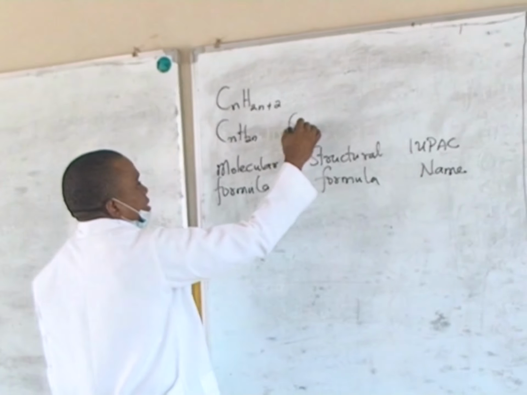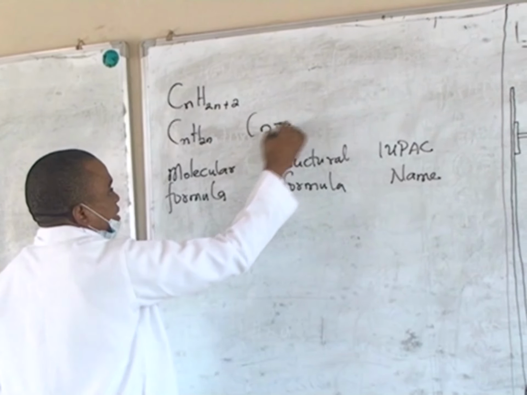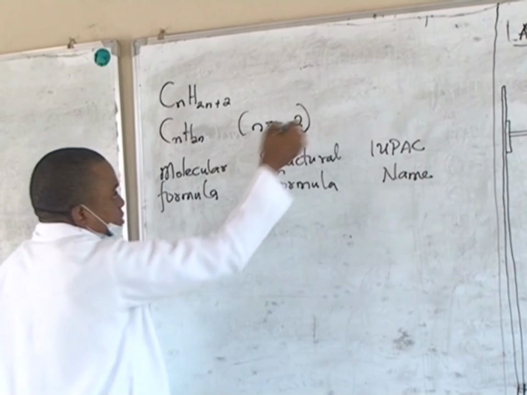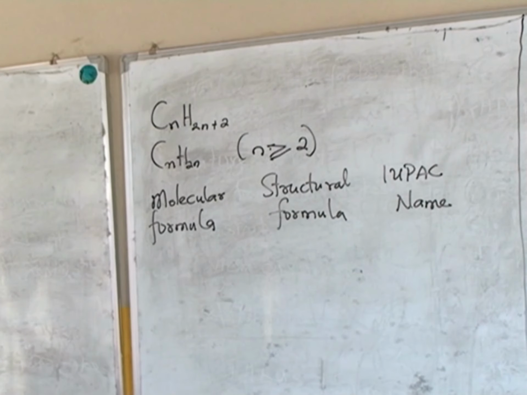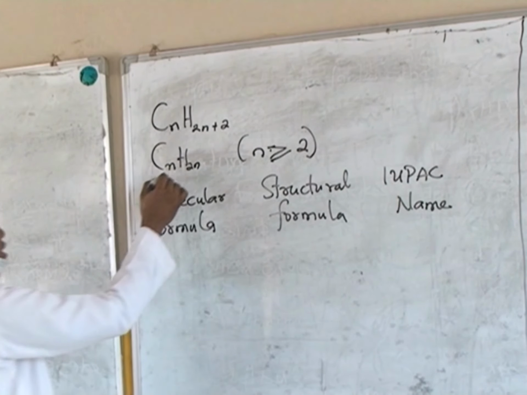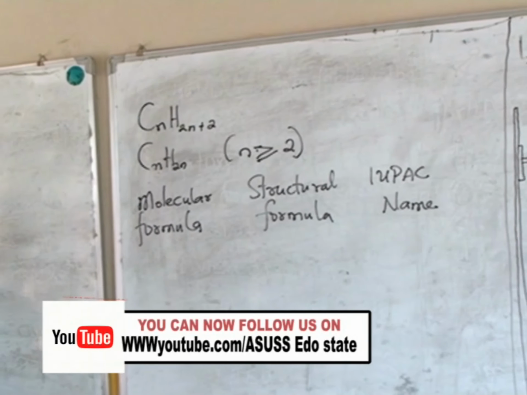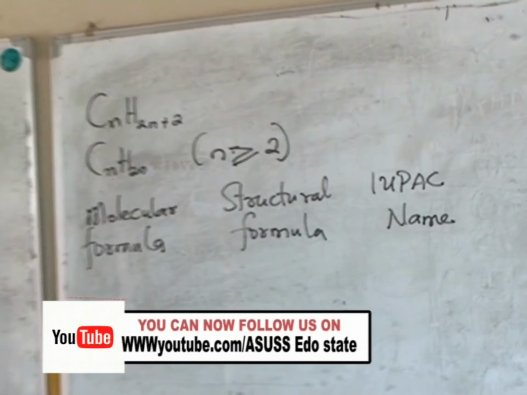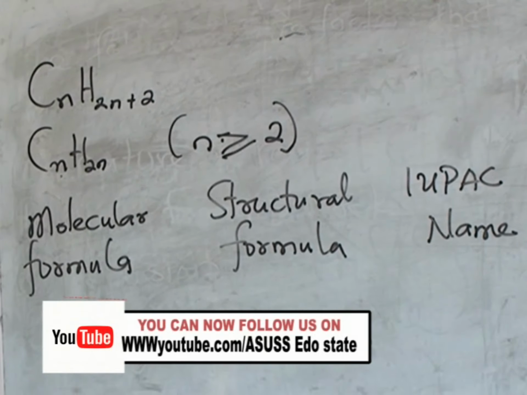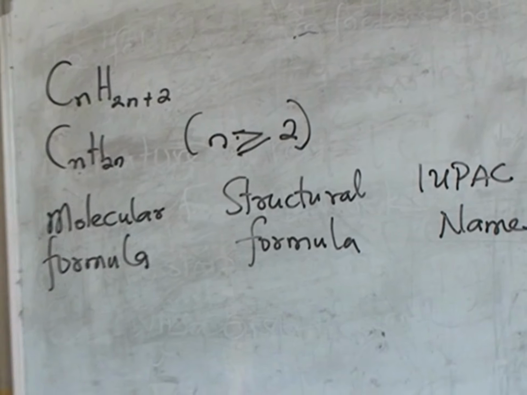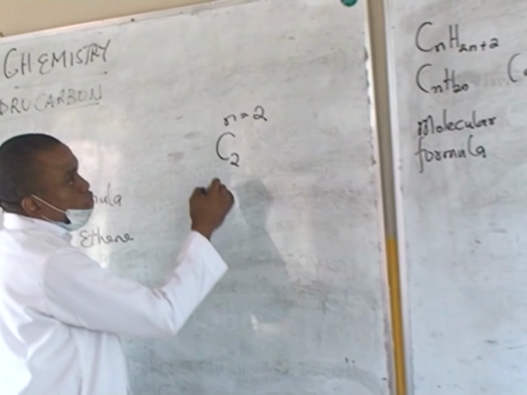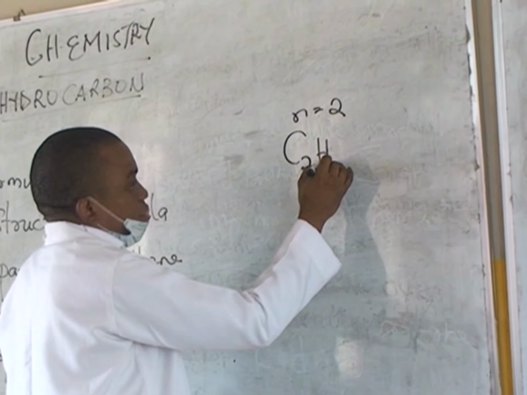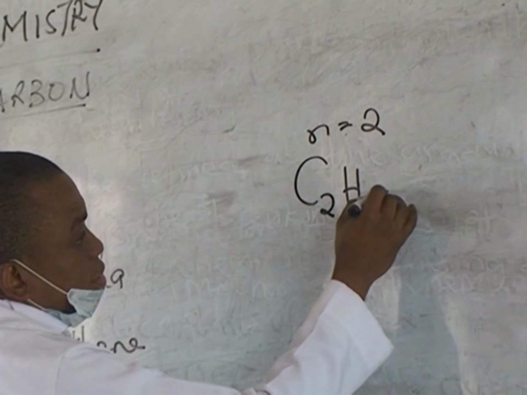N is greater than or equal to 2. N has a value that is greater than or equal to 2. And so therefore, when N is equal to 2, the formula of the first member of the alkene is going to be C2H2 times what?